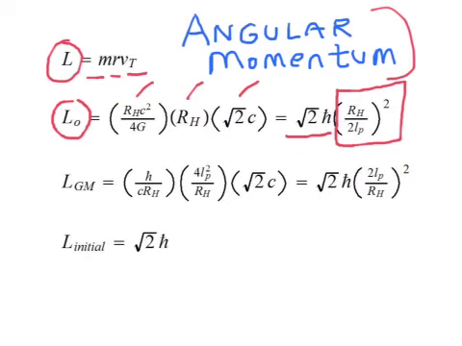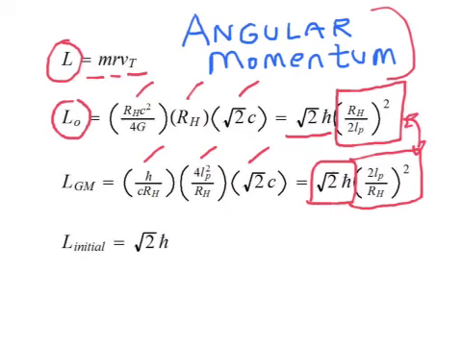Previously, we did not bother to calculate the geometric mean counterpart of the large angular momentum. We are now going to insert our small mass, our small radius, and our constant v sub t. The product is the square root of 2 times h bar times this term here. You notice that these two are the same, except this is 1 over r sub h divided by 2 l sub p, squared.